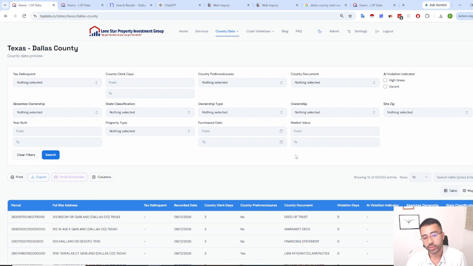So maybe GoHighLevel, Podio, or any others that you're doing, maybe potentially Salesforce, right? Just to make it easy for you to pull these records maybe directly to your CRM. But yeah, just wanted to highlight some of those features, right? And just show you how easy it is to pull these records, right?